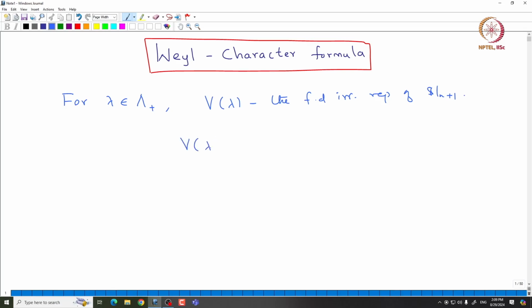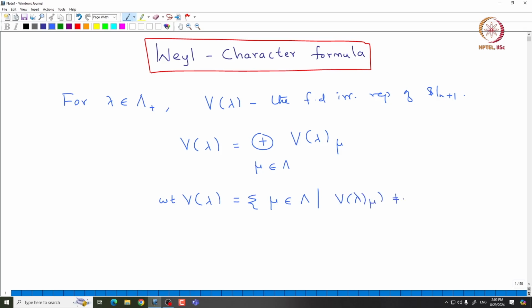So, in particular we can write this as a direct sum of V lambda mu, where mu comes from lambda plus, and we also define the weights of this V of lambda. So, the weights of V of lambda are defined to be those mu in capital lambda such that the corresponding mu-th weight space is non-zero.